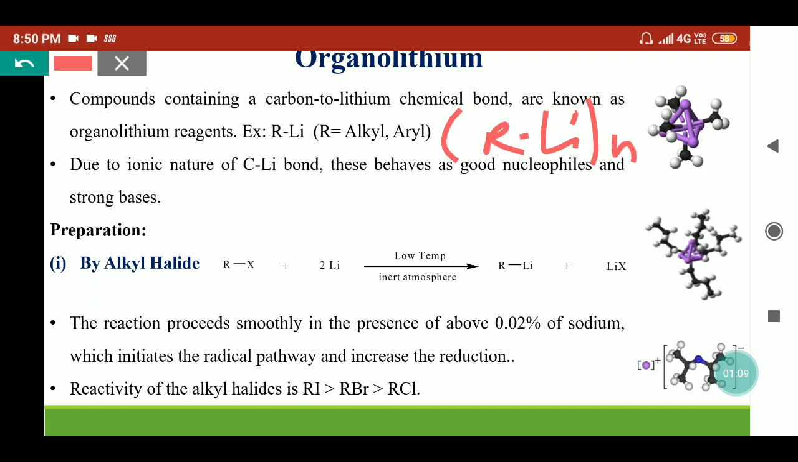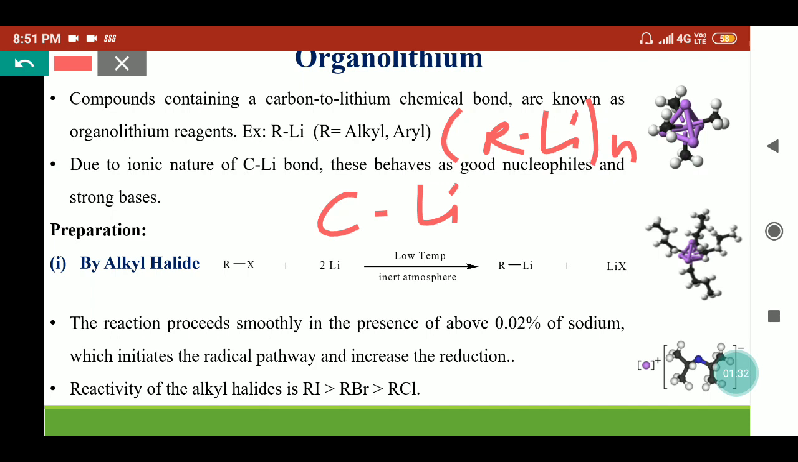Because of the difference in the electronegativity between the carbon and Li, the bond shows ionic nature. Around 80 to 90% ionicity is present in organolithium compounds, so they behave as a good nucleophile as well as a strong base. The organolithium compounds can be prepared with different methods.